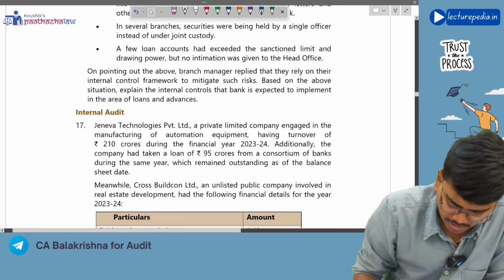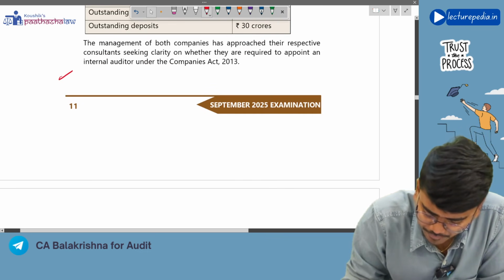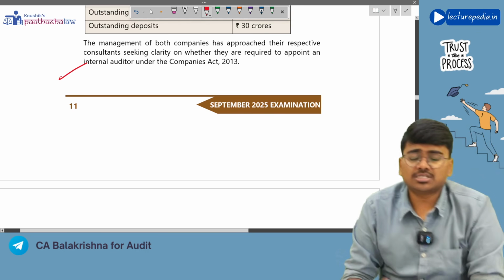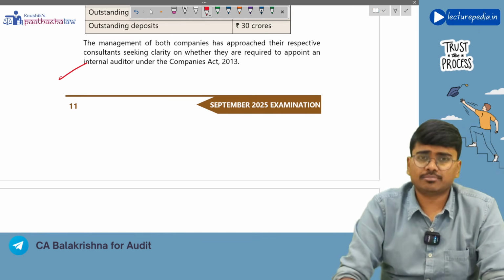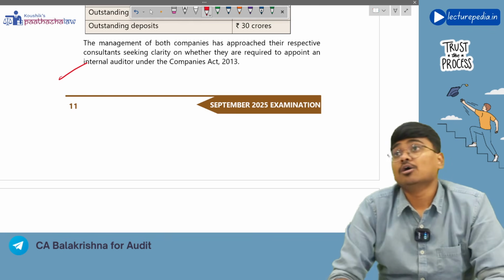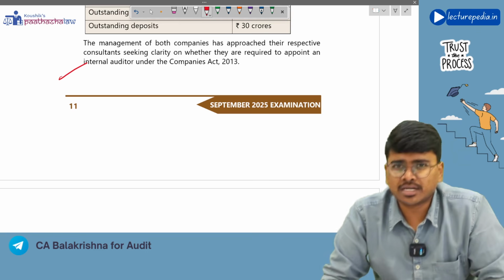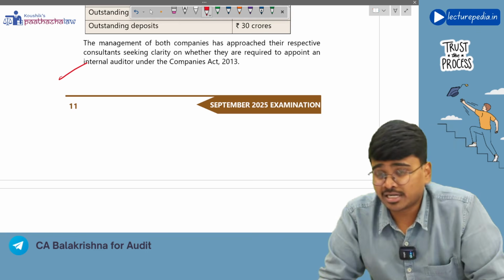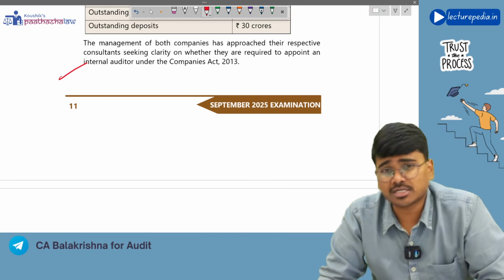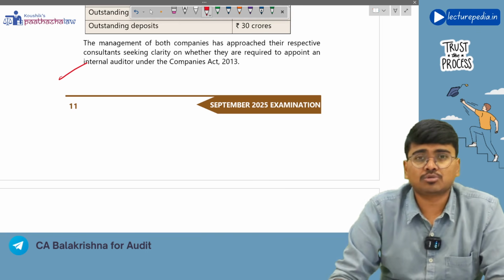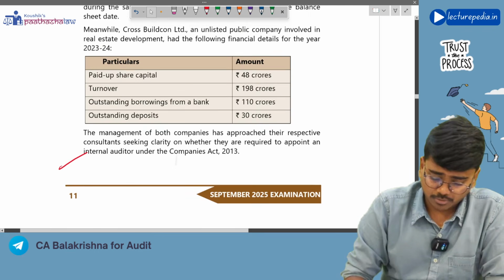So basically, question number 17 is asking about the applicability of internal audit. Generally, internal audit is applicable for all listed entities. In case of unlisted public companies, it applies if paid up share capital is more than 50 crores, turnover is more than 200 crores, borrowing is more than 100 crores, or deposits are more than 25 crores. In case of a private limited company, if borrowing is more than 100 crores and turnover is more than 200 crores, internal audit gets applicable.